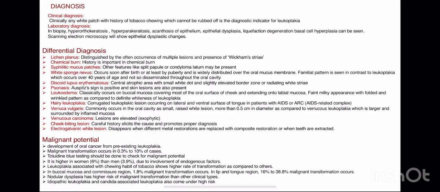Then is diagnosis. Clinically, any white patch with a history of tobacco which is not rubbing off is leukoplakia, but we have to confirm it by lab diagnosis. So in biopsy, hyperorthokeratosis, hyperparakeratosis, acanthosis of epithelium, epithelial dysplasia, liquefaction degeneration, and basal cell hyperplasia can be seen, and electron microscopy will show epithelial dysplastic changes.